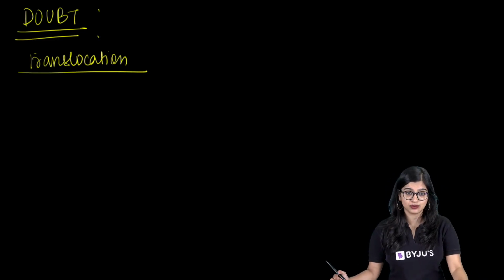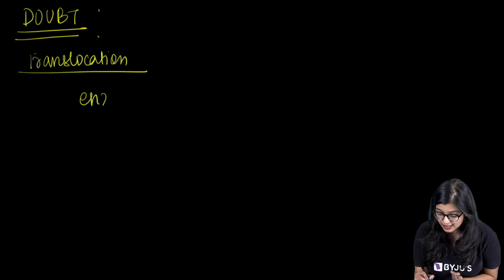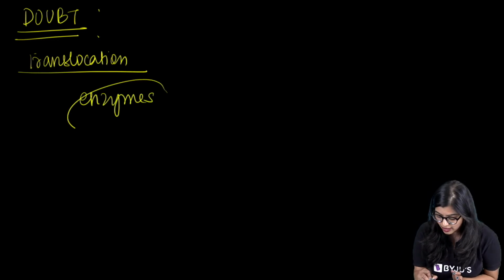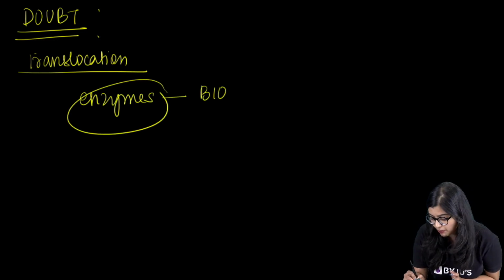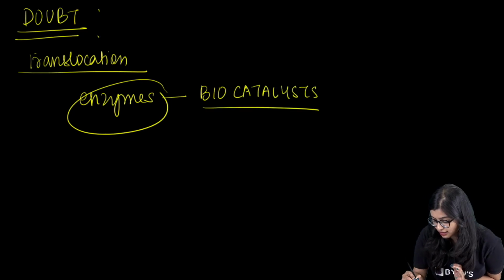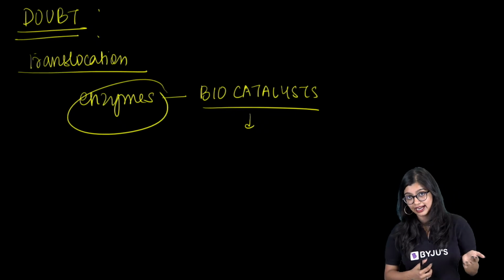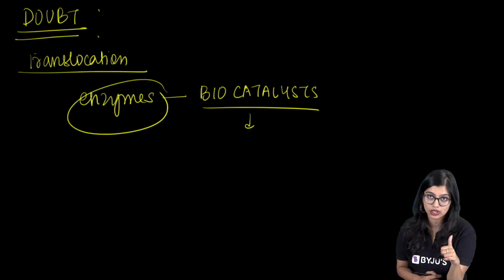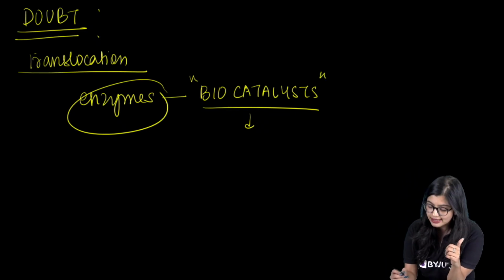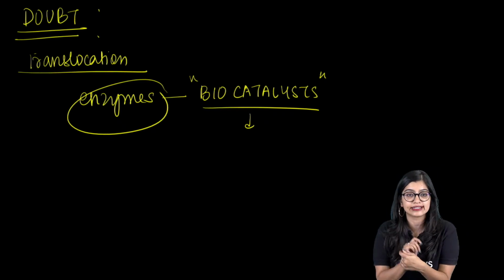Explain all enzymes. It's going to be tough, but basically somebody wanted to know what are enzymes, right? Enzymes are nothing but biocatalysts. Now catalysts are nothing but substances that increase the rate of a reaction, but they don't get involved in it. And if it's a biocatalyst, that means it's present in living organisms.